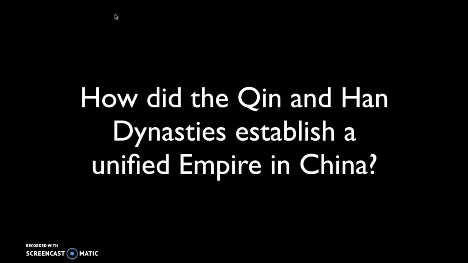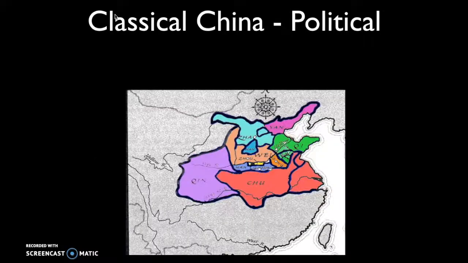After watching this video, you should be able to start to make some comparisons between the way in which Qin and Han dynasty unified China to other classical empires like the Persian Achaemenids, the Mauryan and Gupta in India, and the Roman Empire. So the last time we were in China during period 1, we discussed how the Shang and